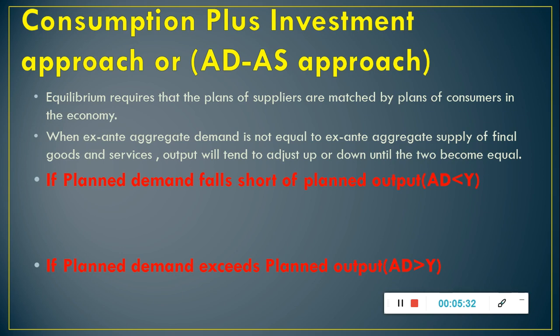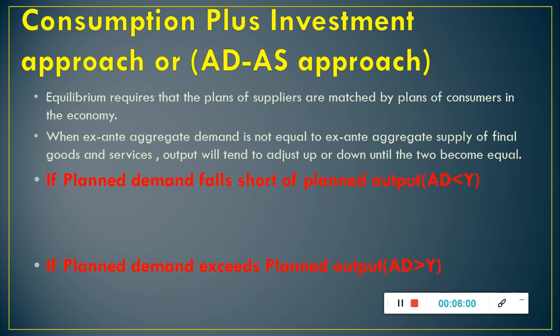This will decrease the planned output and income. The process continues till the planned output produced in the economy becomes equal to planned demand. That means it will continue till aggregate demand becomes equal to aggregate supply. And always remember, we are talking about the ex ante variable here.